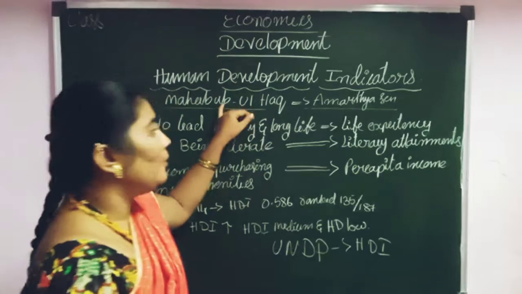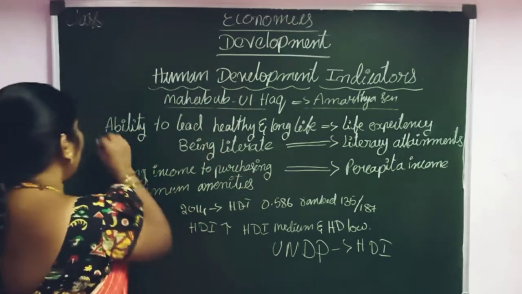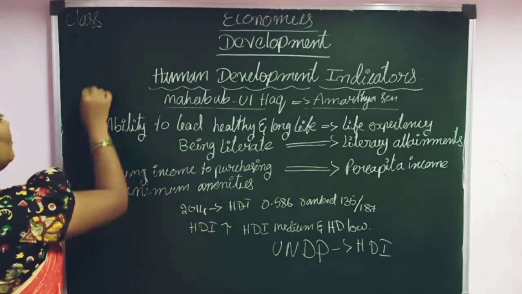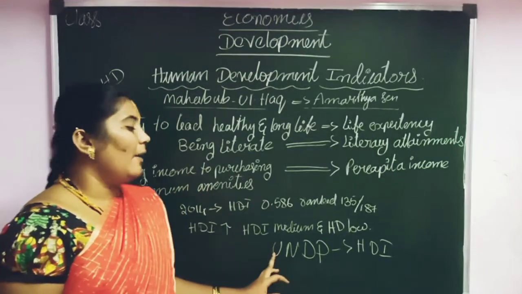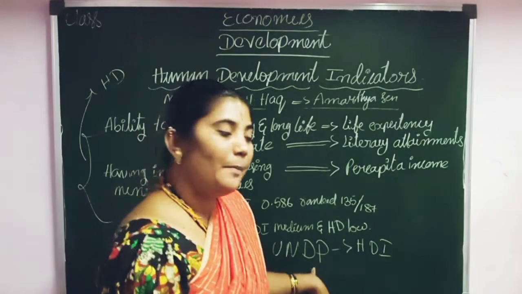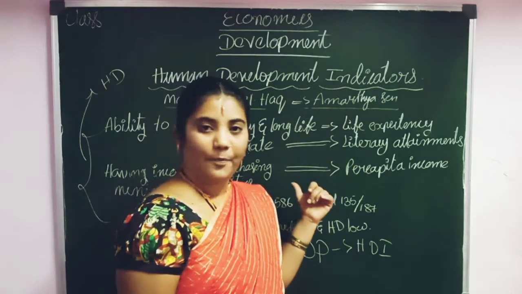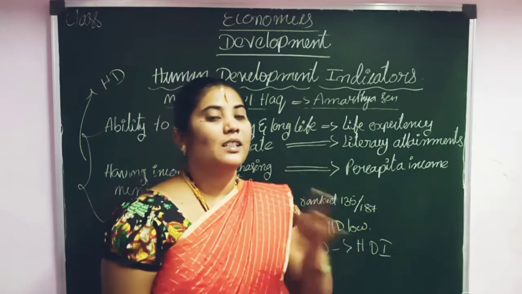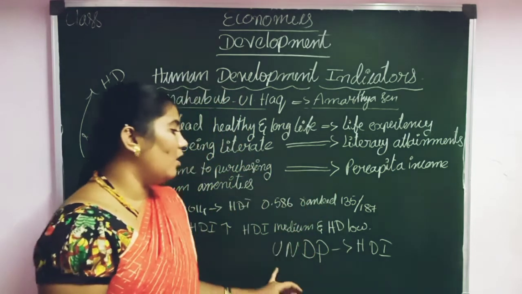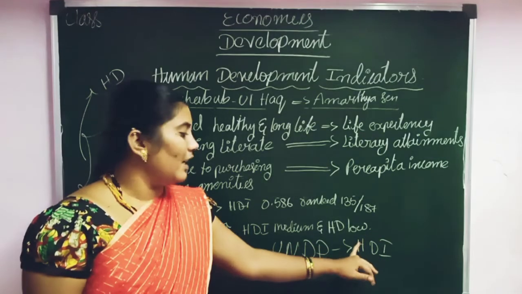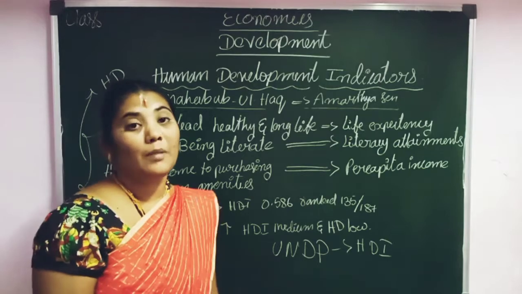Here, Mahbub ul Haq gave three ideas on how to measure human development. He gave them for measuring HD, human development. But here, the United Nations Development Programme, UNDP, provides the HDI on the basis of these three points. These three points measure the development of a country on the basis of HD, so we call it HDI. HDI means Human Development Index. UNDP provides the HDI. This is a 1 mark question.